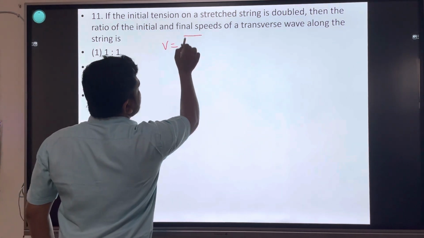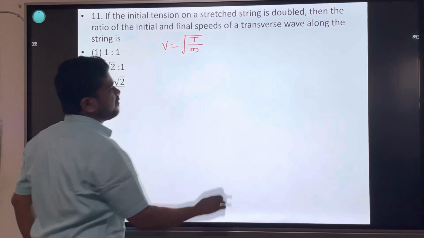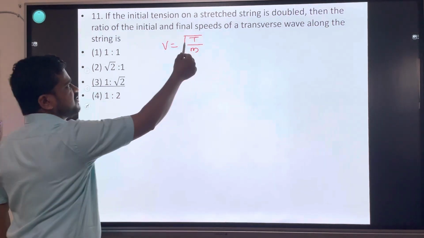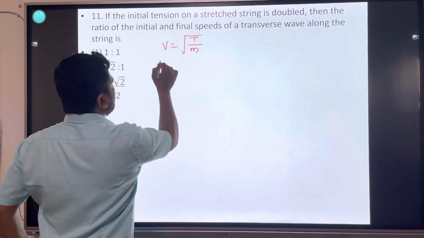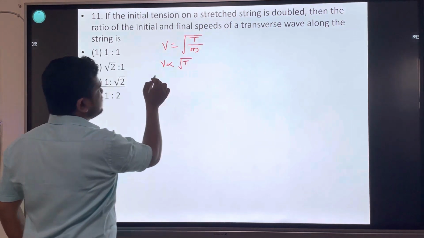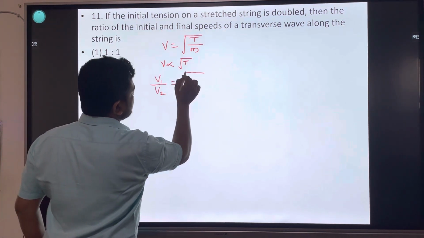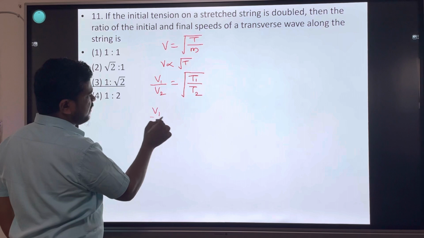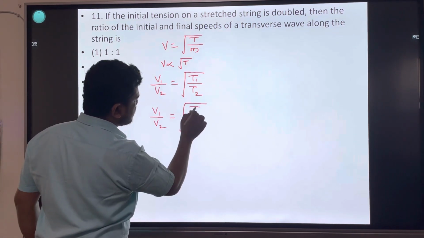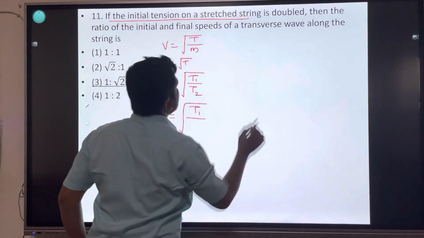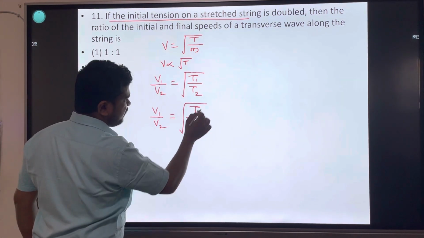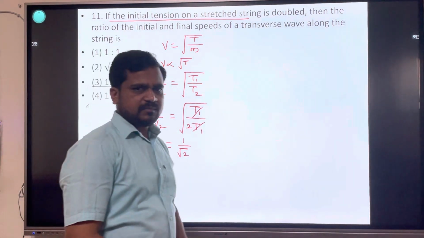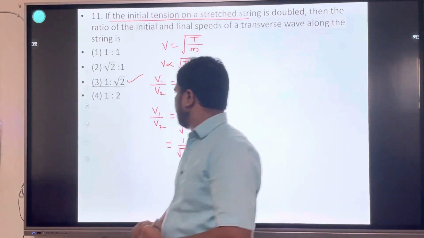Speed in the transverse wave is equals to square root of T divided by M. T is tension in the string, M is mass per unit length. Velocity or speed is directly proportional to square root of tension. Initial speed and final speed is equals to square root of T1 divided by T2. V1 upon V2 is equal to initial tension is T1, new tension is doubled, 2 times T1, T1 cancel, 1 upon square root 2. Answer is option number 3. Very easy question. नेक्स्ट,